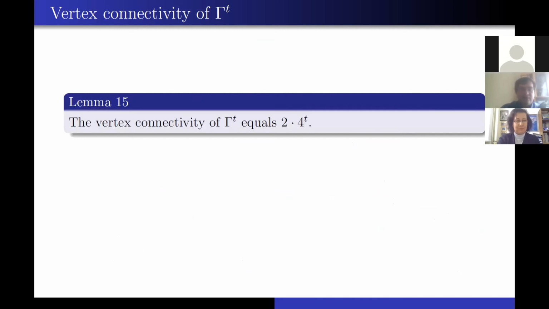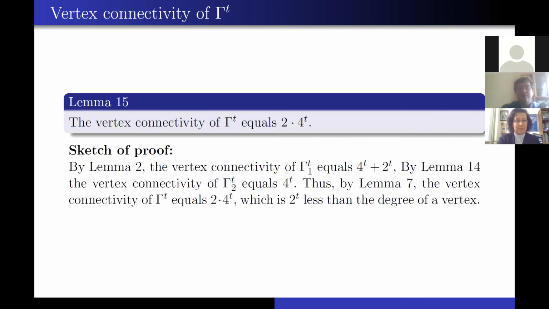And the last result: the vertex connectivity of gamma to the power t equals 2 times 4 to the power t. We just apply the result obtained in lemma 4. So by lemma 2, the vertex connectivity of gamma 1 to 2 equals the degree, which is 4 to the power 2 plus 2 to the power 2. By the previous lemma, the vertex connectivity of gamma 2t equals 4 to the power t, and was by lemma 7. So the lemma about